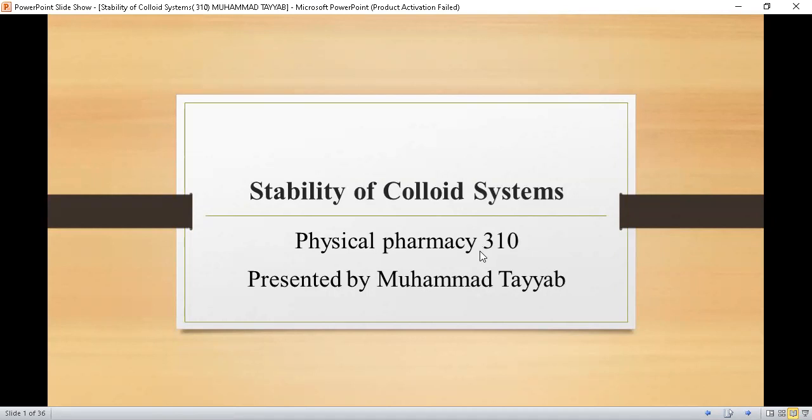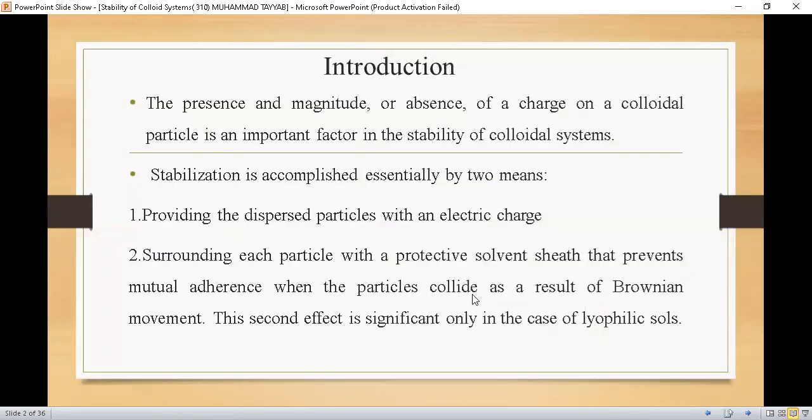As we studied in the previous lecture, colloid systems are those systems in which the size of the particles is in nanometers, or there is a specific range for the size of the particles. We discussed that there are three types: molecular dispersions, colloidal solutions, and coarse dispersions.